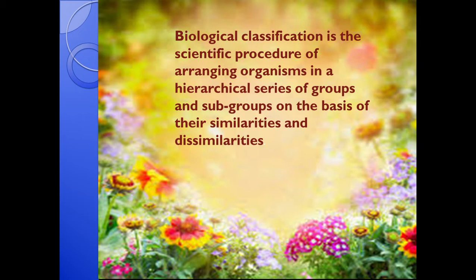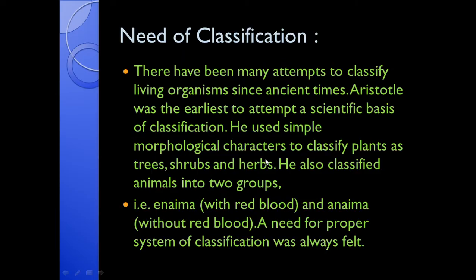See, biological classification is the scientific procedure of arranging organisms in a hierarchical series of groups and subgroups on the basis of their similarities and their dissimilarities. What is meant by biological classification? It is the scientific procedure of arranging organisms in a hierarchical series of groups and subgroups on the basis of their similarities as well as dissimilarities. Why is there a need for classification?